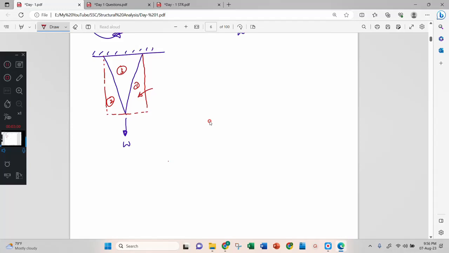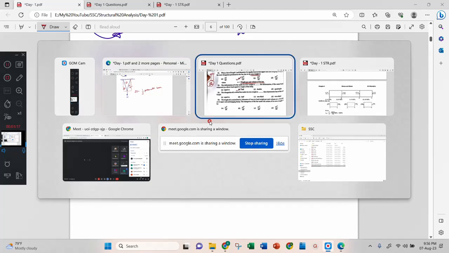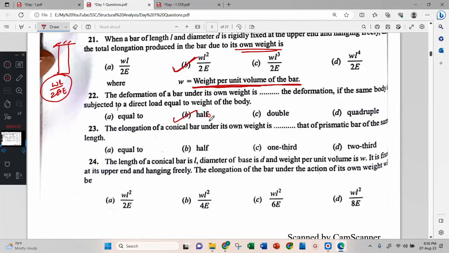We are talking about the blue line, therefore this delta L will be equal to one third of the prismatic bar. One third of that. This is rough, it is not derived. Roughly you can consider one third.